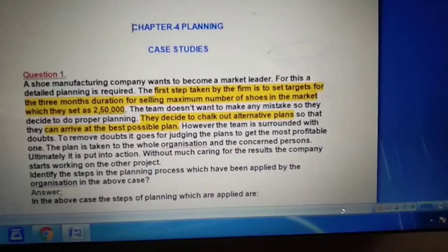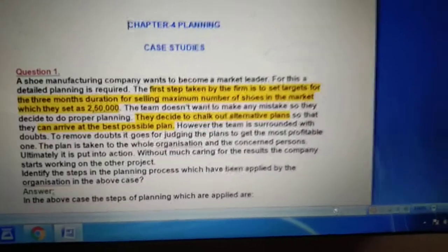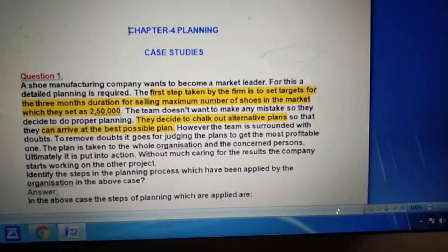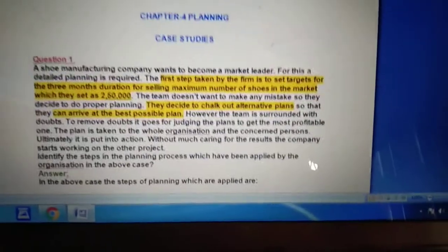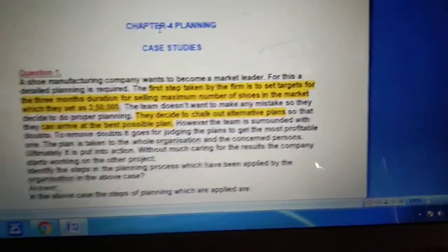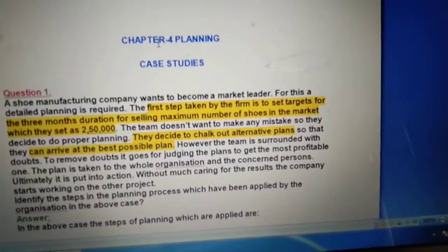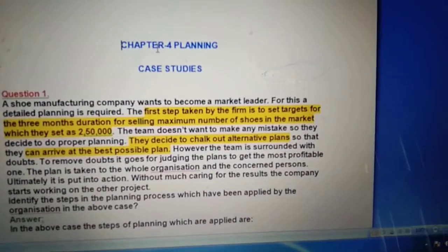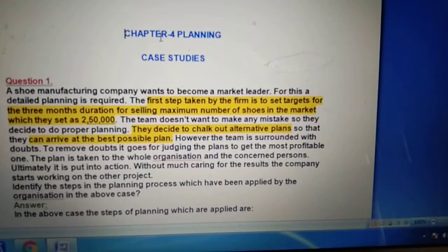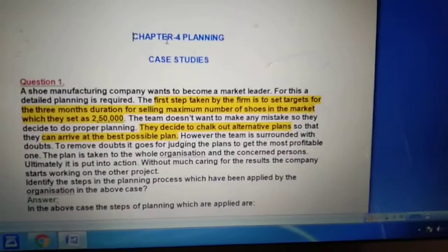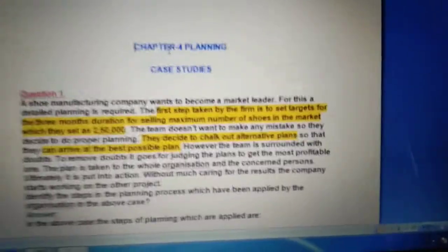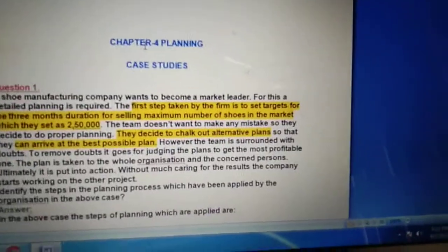A shoe manufacturing company wants to become a market leader. For this, detailed planning is required. Right? They have done the planning for this. Now, the first step taken by the firm is to set a target for a 3 months duration for selling the maximum number of shoes in the market, which they set as 2,50,000. So what is your first step? The first step here will be setting the objective or setting the goal.